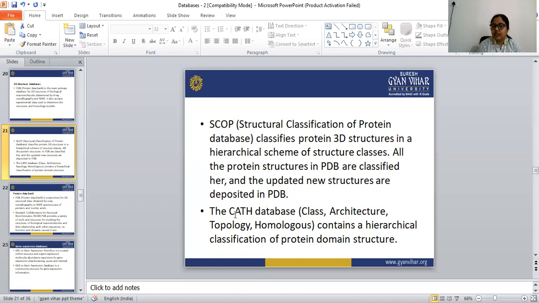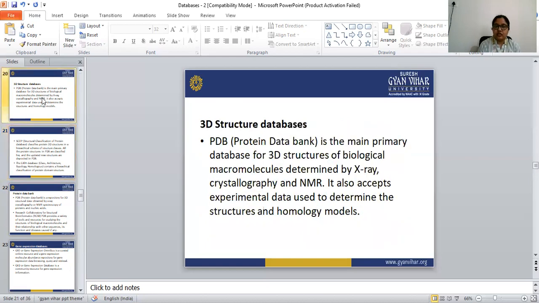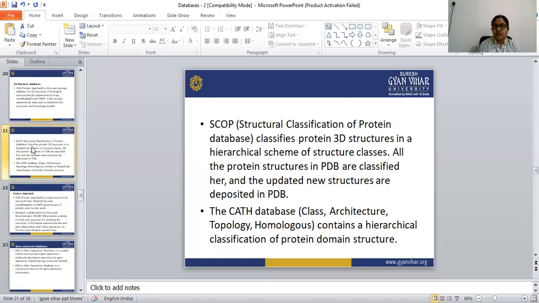The next is the CATH database: class, architecture, topology, and homologous superfamily. This database contains the classification of protein domain structures. So in the 3D structure databases, we have discussed PDB, the Protein Data Bank, SCOP, and CATH.